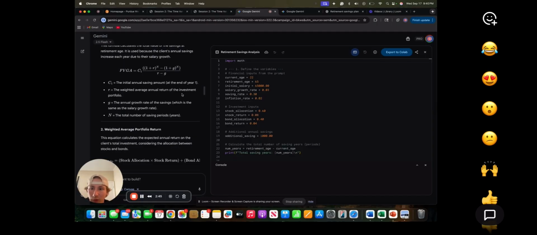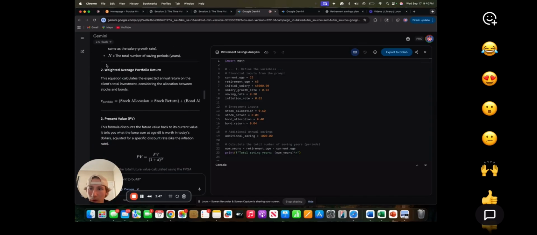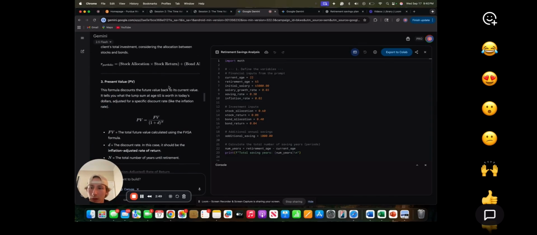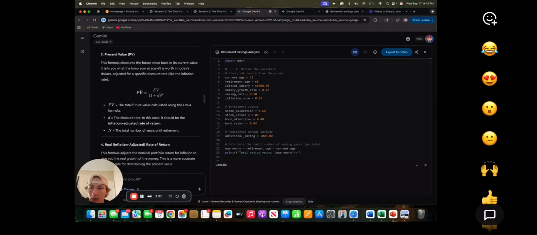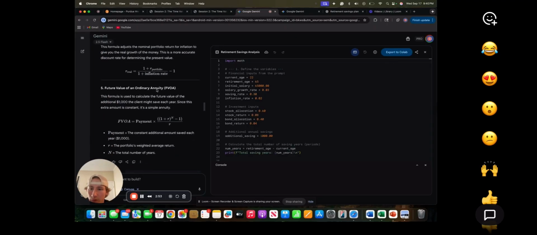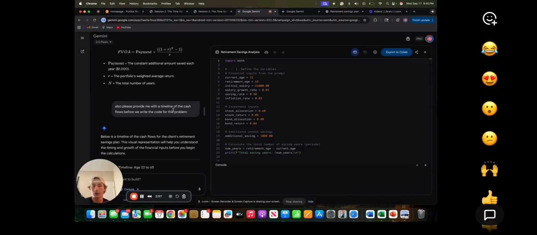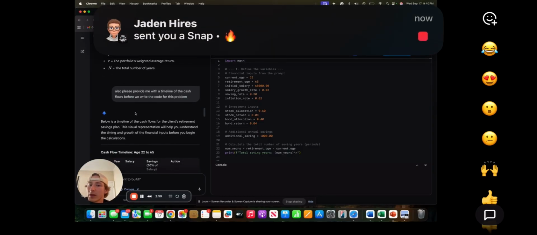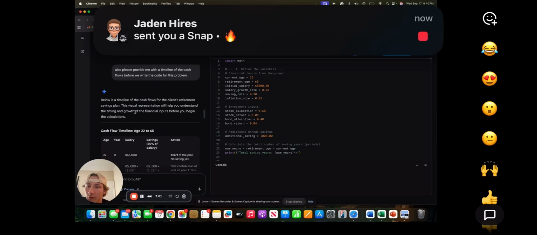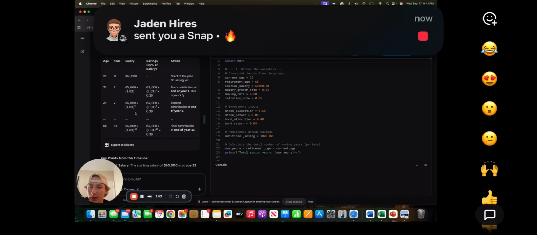And then they have the weighted average annual return. And then here's the weighted average portfolio return. And then the present value, which is what we're going to use, and the future value down here. And then I also, for the R, I said, also provide me with a timeline of the cash flows before you write the code for this program.